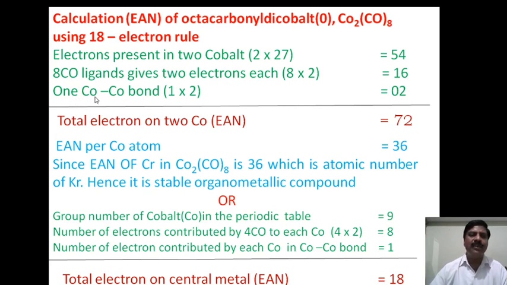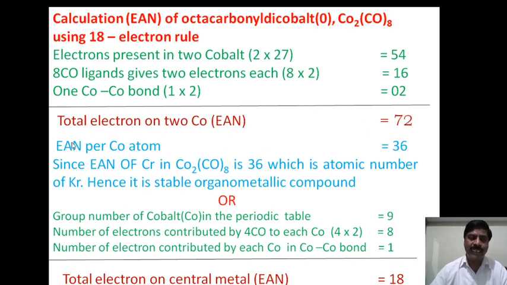And here one cobalt-cobalt metal bond will be there, where one cobalt contributes 1 electron and the other cobalt contributes another electron. Therefore 1 into 2, that is 2 electrons. After adding we get 72 electrons. Therefore the total electrons on the two cobalt atoms is 72.